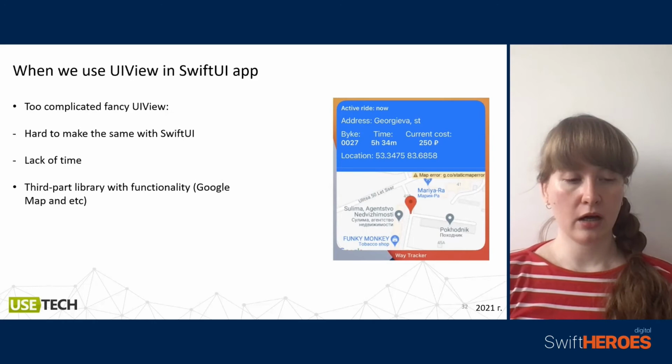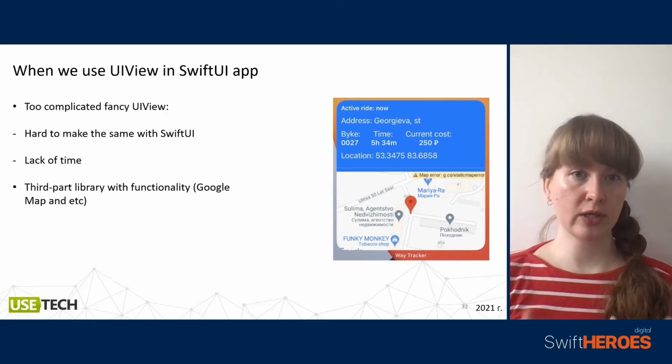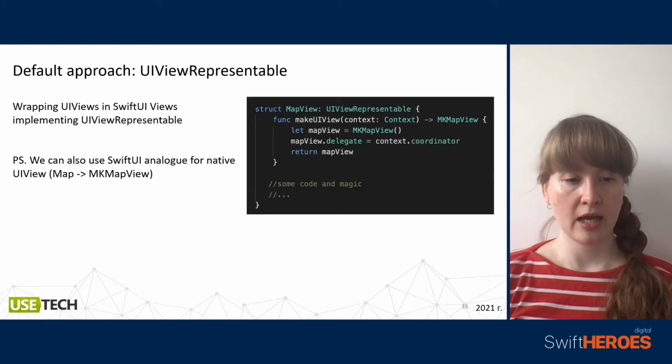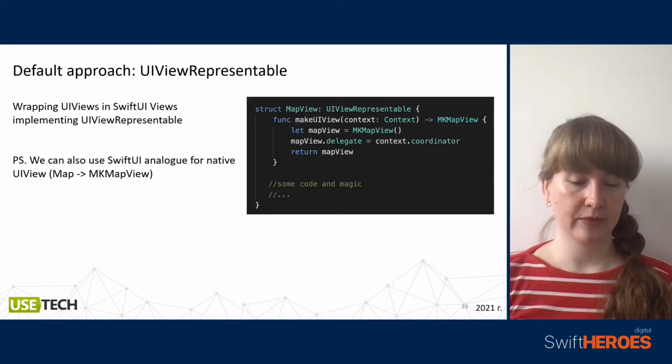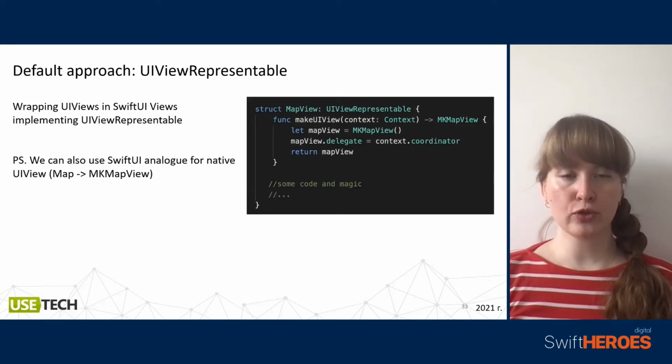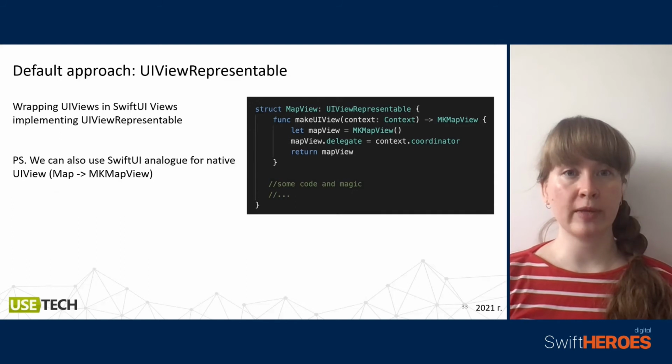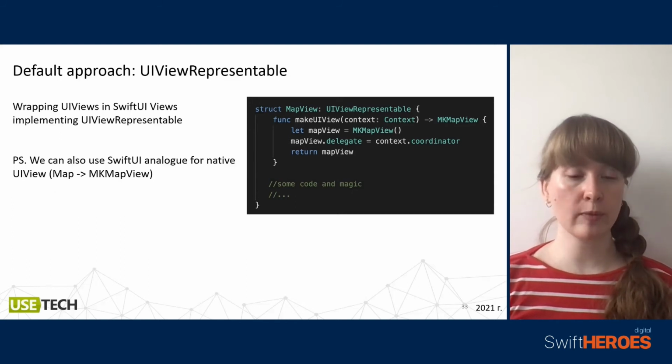So we should use, for example, Google Maps to show the position of our user at the moment, or maybe to show a track of our user. So how can we do that? The default approach, when we need to put some UIView in a SwiftUI view, is that we should implement UIViewRepresentable. It's normal and it's classic.